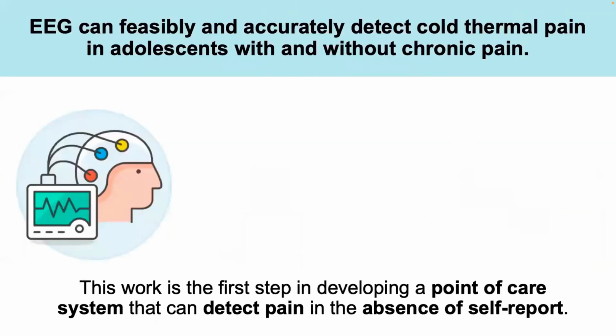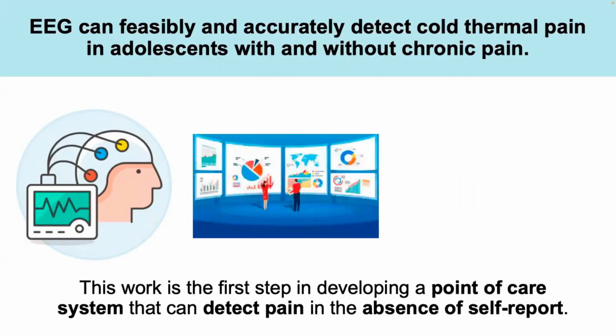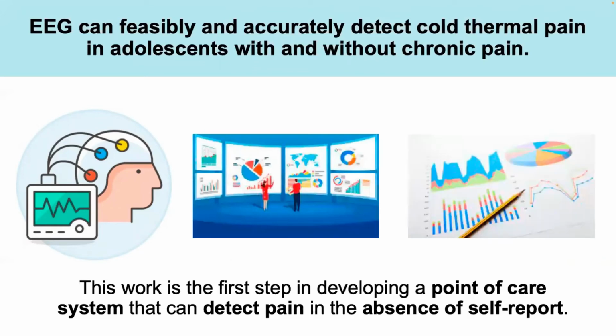In conclusion, EEG can feasibly and accurately detect cold thermal pain in adolescents with and without chronic pain. This work represents the first step in the development of a point-of-care system where EEG can be recorded, immediately analyzed, and automatically used to generate a report, which can help provide clinicians with objective physiological evidence of pediatric pain in the absence of self-report. Thank you.